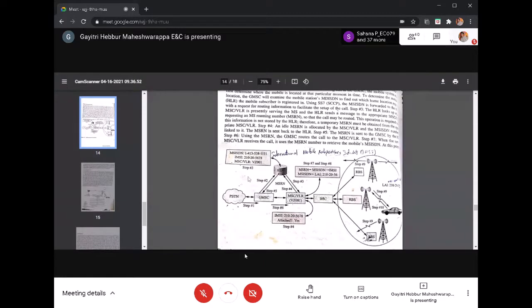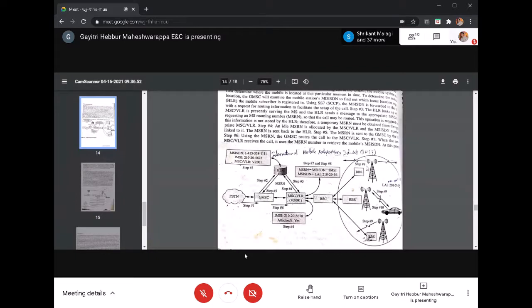So many MSCs will be there, or 2 MSCs will be there. Then the GMSC will find through the HLR and route it to MSC1, right? From the MSC, it will take the MSRN number, the mobile station roaming number, from the VLR, and the dialed information. It will route the call to the BSC. Then the VLR will give the information about the current location of the MSC.